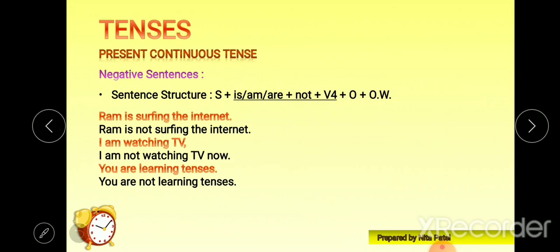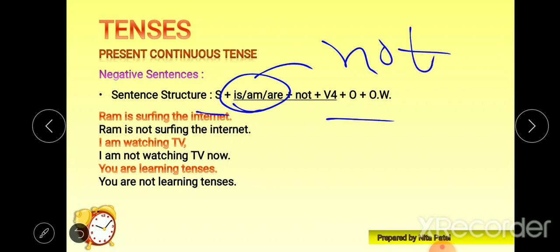Now negative sentence structure, the same thing. One thing: we don't need to recall the supporting or helping verbs to frame negative or interrogative sentences, like in simple present. Here we already have the to be form, so after the to be form we will just put not, and the remaining stuff will remain there only. We don't need to think more. Just put not after is, am, are.